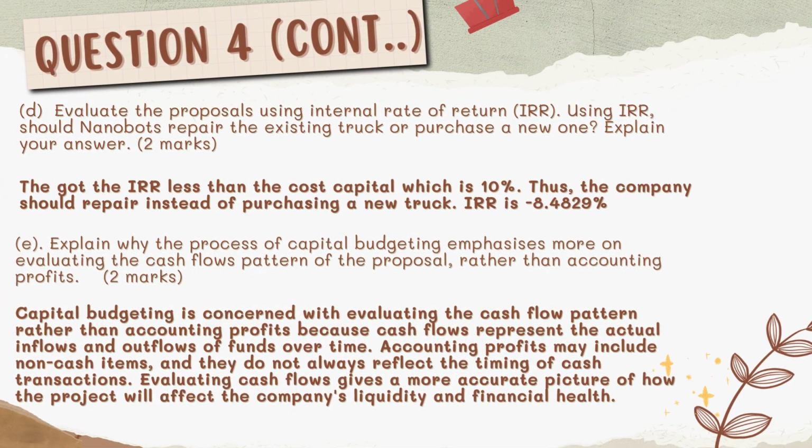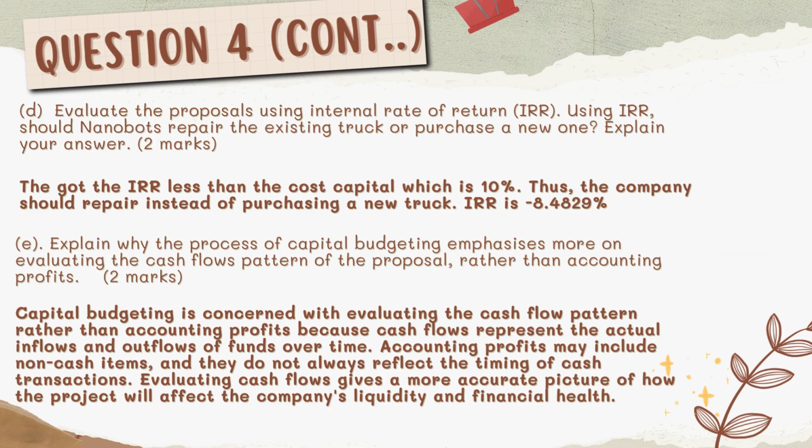Okay, we're still in question 4. The next part of question 4 is D. Evaluate the proposal using internal rate of return (IRR). Using IRR, should Nanobot repair the existing truck or purchase a new one? Explain your answer. My answer is that because the IRR is less than the cost of capital, which is 10%, the company should repair instead of purchasing a new truck.